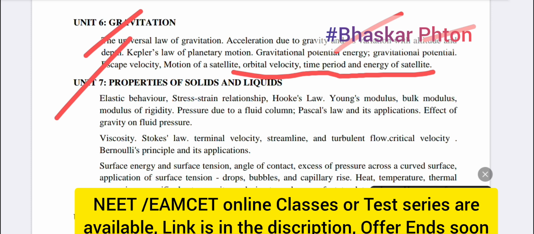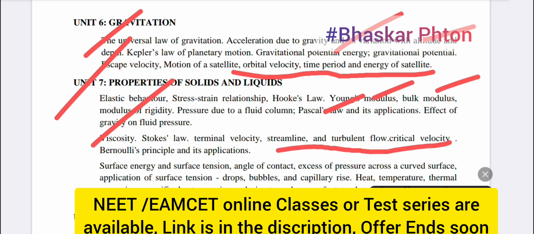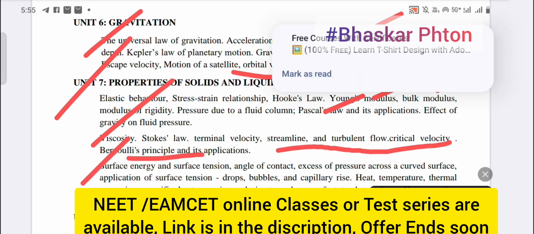And then properties of solids, so you have elastic behavior, like Young's modulus, bulk modulus, Pascal's law. Then viscosity, you have different flows, streamline, turbulent, Bernoulli's principle, surface energy and surface tension.